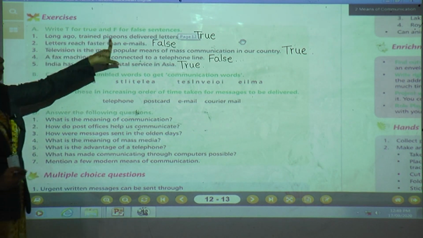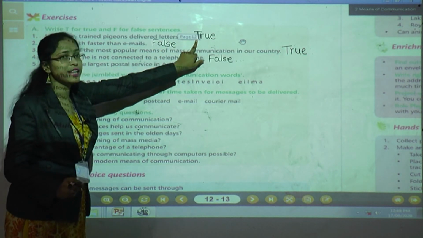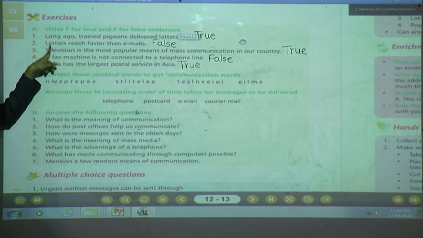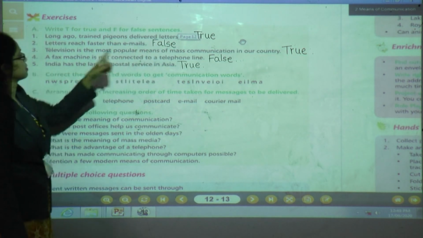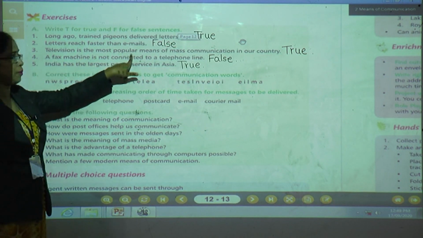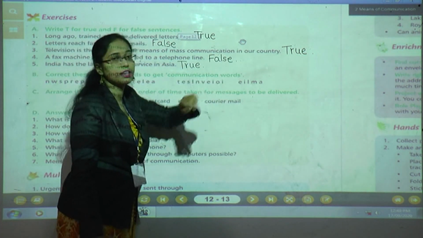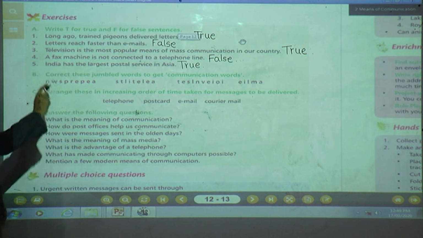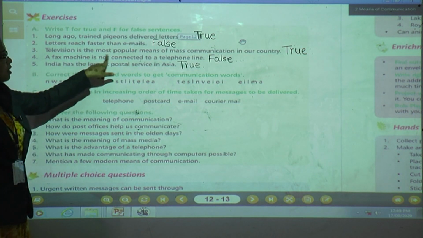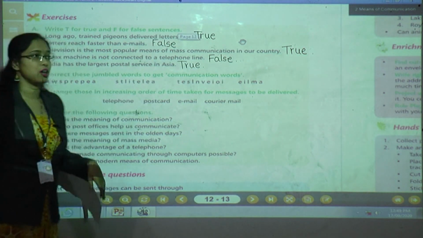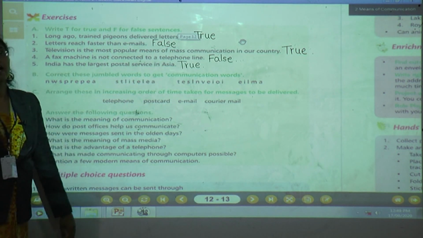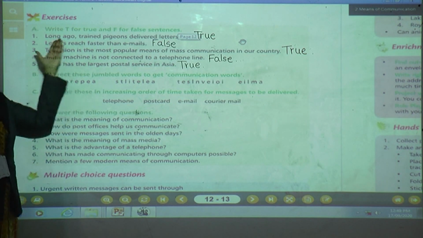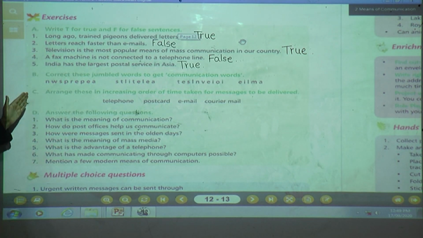Let us revise once again. Number 1: Long ago, trained pigeons delivered letters. Answer is true. Number 2: Letters reach faster than emails. Answer is false. Television is the most popular means of mass communication in our country. Answer is true. A fax machine is not connected to a telephone line. False. India has the largest postal service in Asia. Answer is true. Understood? Have you written these answers? Okay. Next question, we are going to solve that.